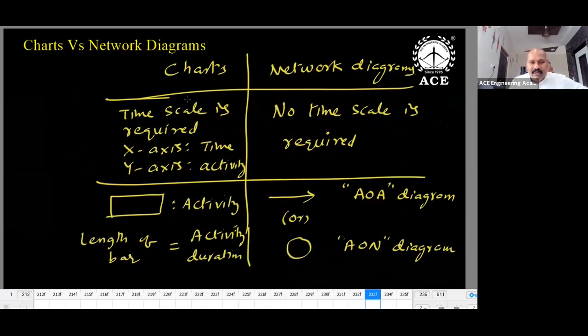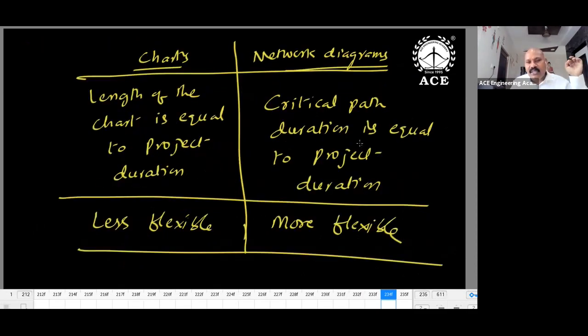Charts and diagrams comparison is given. In charts, a time scale is required. In network diagrams, no time scale is required. A rectangle is used for activity. The length of the bar is equal to the activity duration. In the EON diagram, an arrow is used. A circle is used for the EON diagram. The length of the chart is equal to the project duration. Critical path is equal to project duration in this. Charts are less flexible and no modification is possible. Here network diagrams are more flexible, modification is possible.